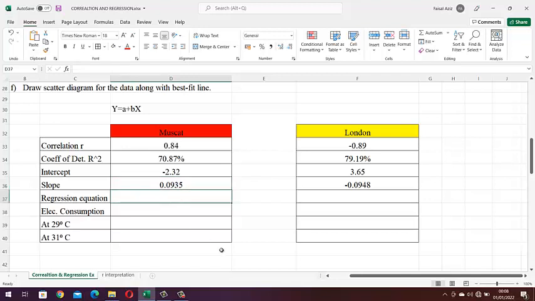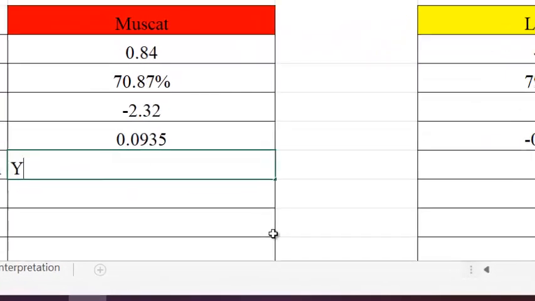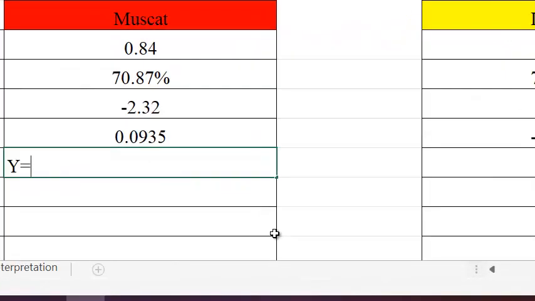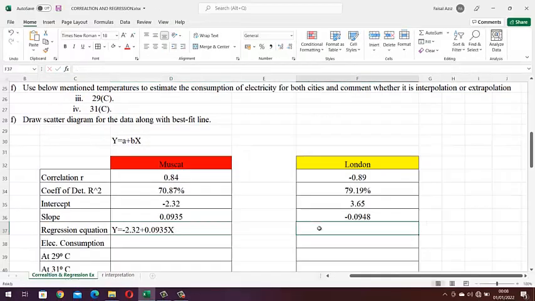Okay, now we can write the regression equation. The regression equation will be y equals, here we got a negative intercept, so it will be minus 2.32, and then plus we have a slope. The slope we have got is 0.0935, and then comes x. So this is the regression equation.